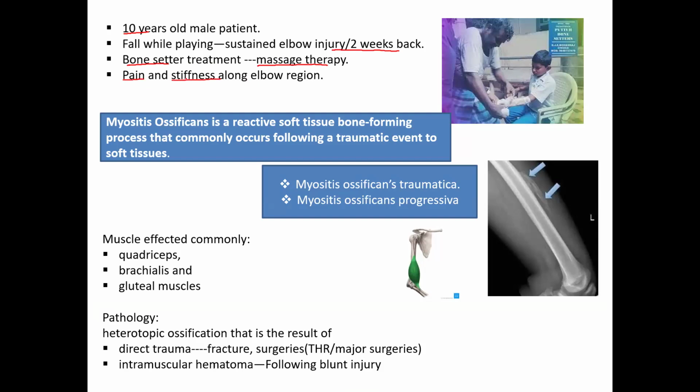So pain 2 weeks after the fracture is not a common thing, because pain should subside after 2 weeks. Stiffness also should resolve after 2 weeks, because the acute phase of the fracture is already finished by the end of 2 weeks. So here the pain and stiffness is there. That will make you think of some inflammation going on at the fracture site. So this is nothing but your myositis ossificans.